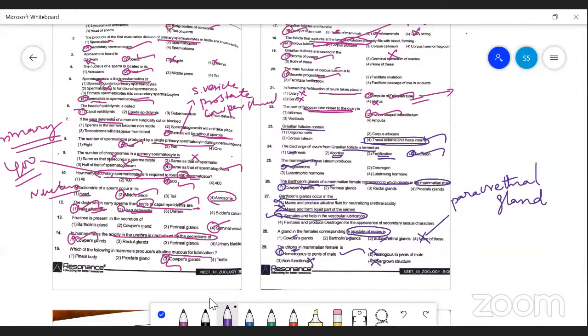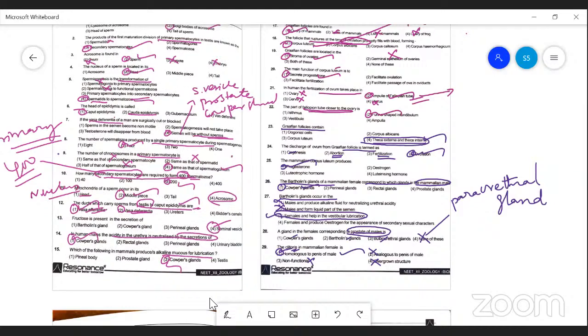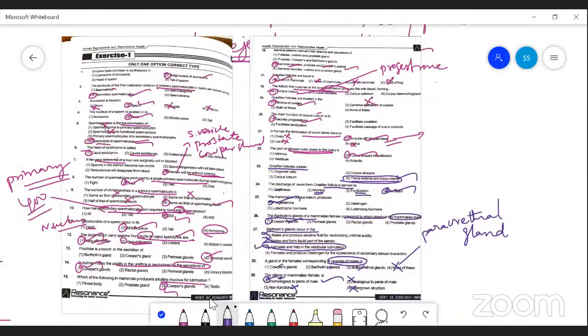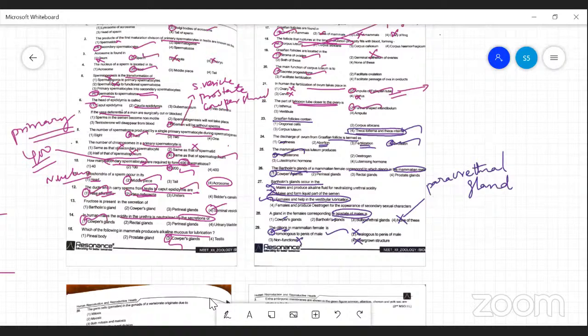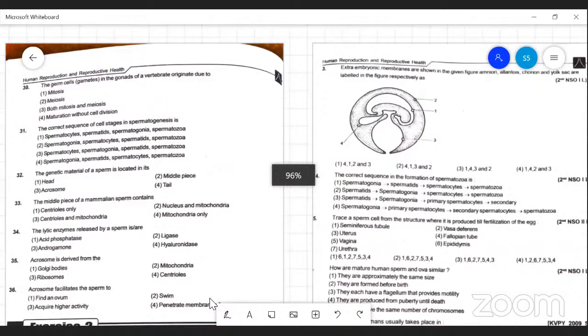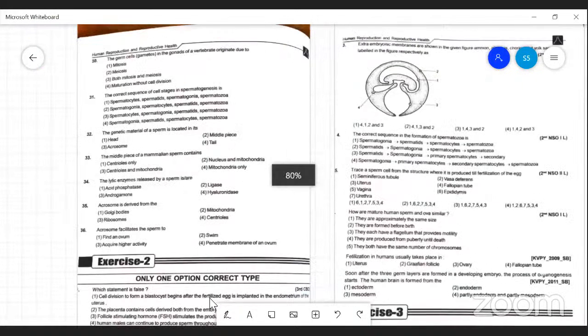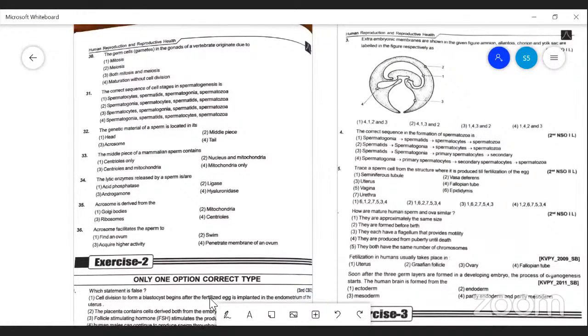So the first option is the correct one for clitoris. So in this part, remember this, the corresponding organ that you have to remember. Male and female corresponding organs, you remember this. It's another important point. So one mark. Next, question number 30.